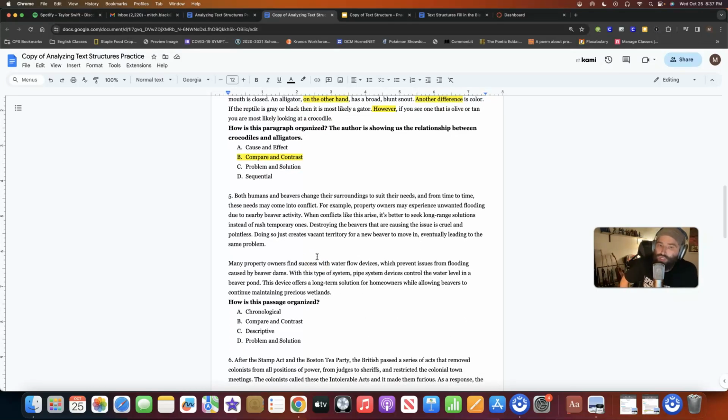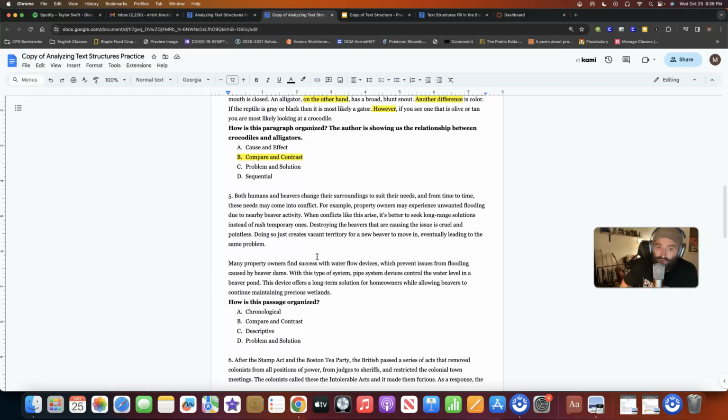Both humans and beavers change their surroundings to suit their needs, and from time to time, these needs may come into conflict. For example, property owners may experience unwanted flooding due to nearby beaver activity. When conflicts like this arise, it's better to seek long-range solutions instead of the rash temporary ones. Destroying the beavers that are causing the issue is cruel and pointless. Doing so just creates vacant territory for a new beaver to move in, eventually leading to the same problem.